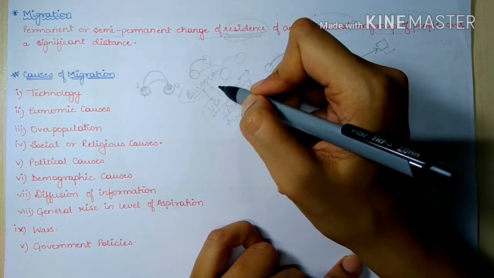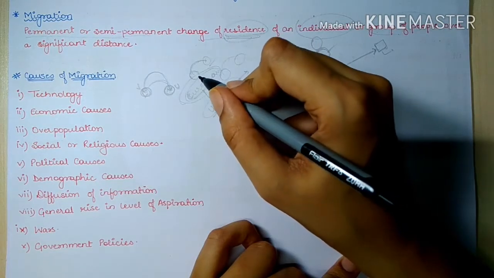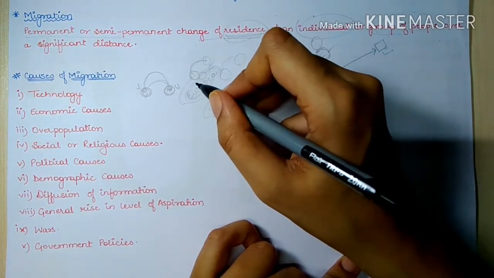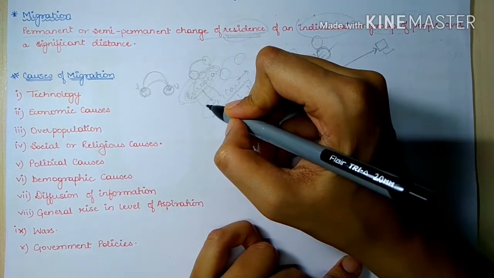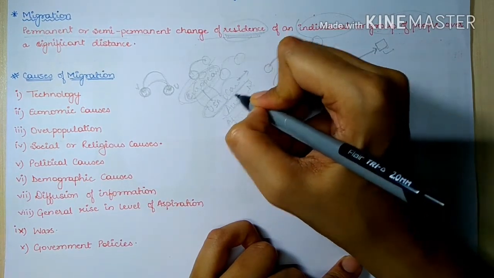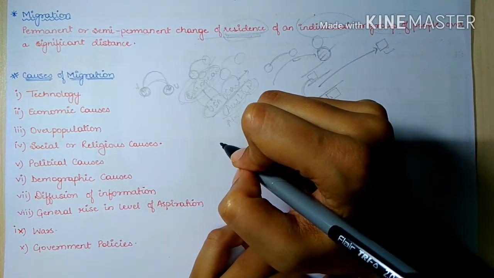They were mainly industrialists, workers, etc. They moved because the land was not sufficient; those areas were overpopulated. So from overpopulated areas they moved towards underpopulated areas, and they got access to the resources available in these regions.